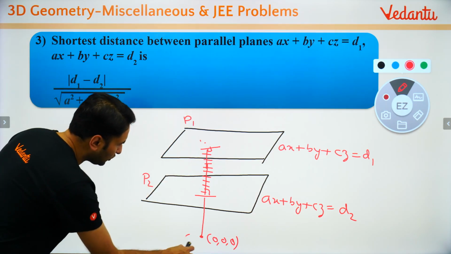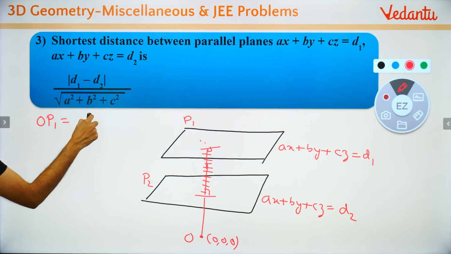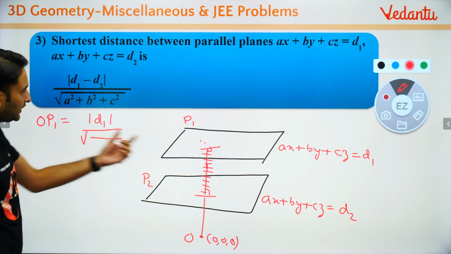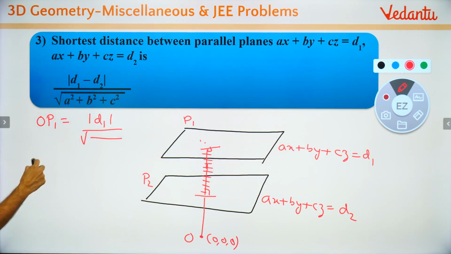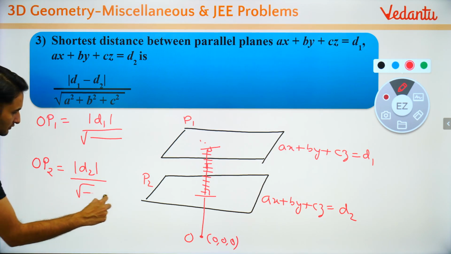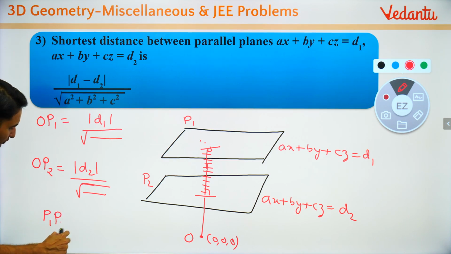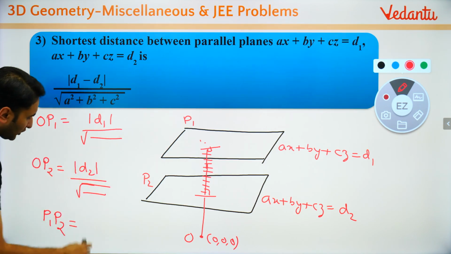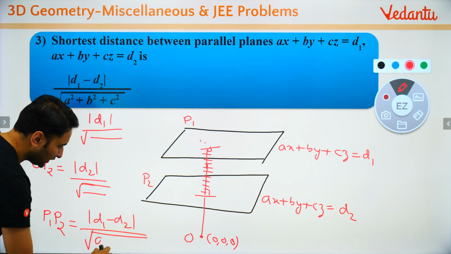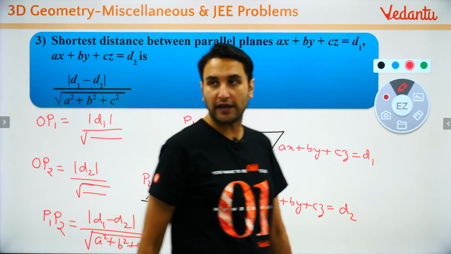If this was O, what is OP1? OP1 was modulus of d1 upon under root of a square plus b square plus c square. What is OP2? OP2 was this. So what is P1P2? The distance between the two parallel planes. Very simple, how much will it be? d1 minus d2 upon under root of a square plus b square plus c square. Very simple. Got it? Did you understand?